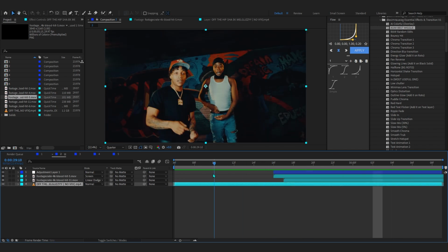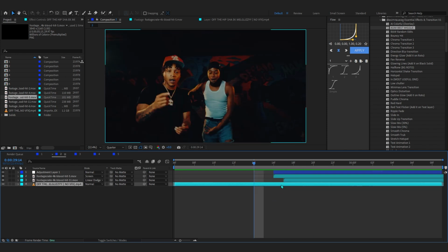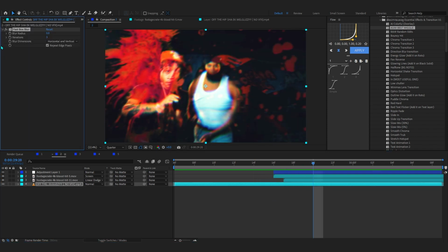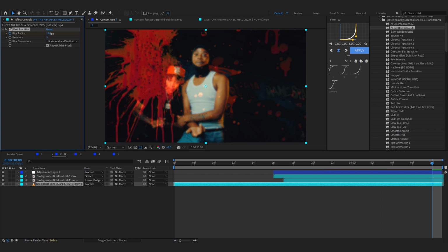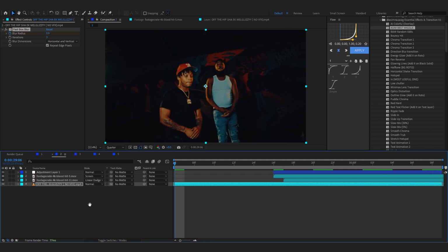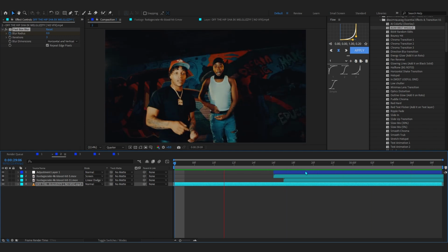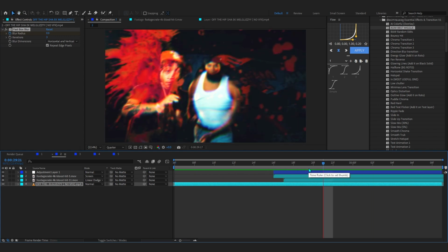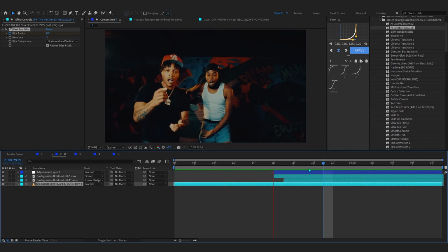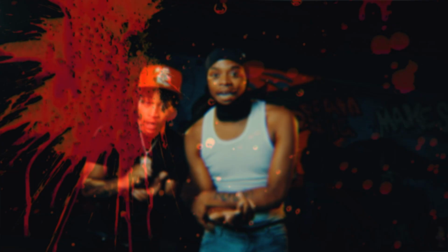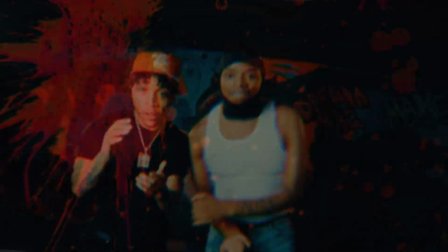Now, one thing you can also do is select your main clip right here and add a fast box blur and hit the stopwatch and go over to the end and just blur it off a little. So our camera lens focuses on the blur because it's in the foreground, and that looks really hard right there. You can add more effects onto this and make it much cooler, but I'm just keeping the basics right here so you can go ahead. But anyways, with that, our second effect is also done, so let's just move into our third effect.